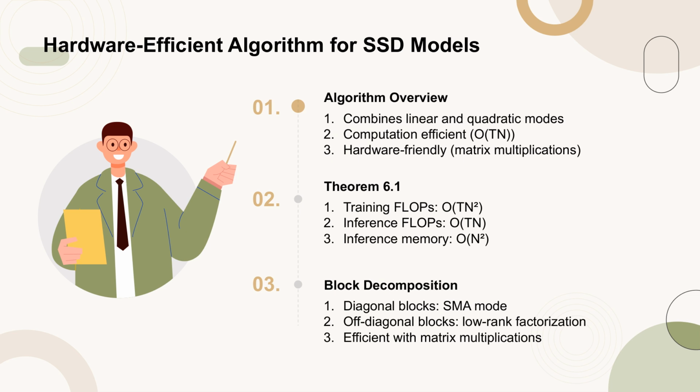multiplications. According to Theorem 6.1, the algorithm requires O(Tn^2) training flops, O(Tn) inference flops, and O(N^2) inference memory, with the work dominated by matrix multiplications. The key idea is to decompose the matrix into diagonal and off-diagonal blocks. Diagonal blocks are computed using the dual attention mode, which is efficient with matrix multiplications, while off-diagonal blocks are factored by the rank structure of semi-separable matrices and reduced to a smaller recurrence.